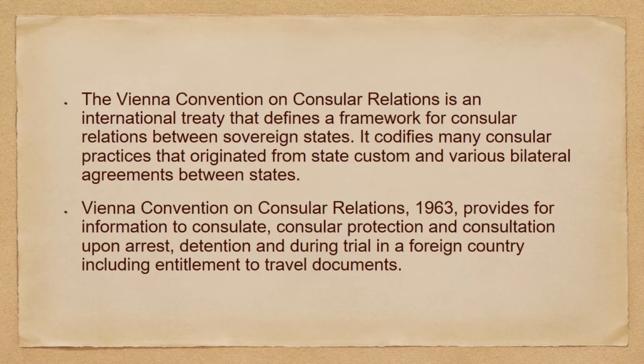So the Vienna Convention on Consular Relations is an international treaty that defines a framework for consular relations between sovereign states. It codifies many consular practices that originated from state custom and various bilateral agreements between the states. So Vienna Convention on Consular Relations 1963 provides for information to consulate, consular protection and consultation upon arrest, detention and during trial in a foreign country, including entitlement to travel documents. So why we have taken these questions?